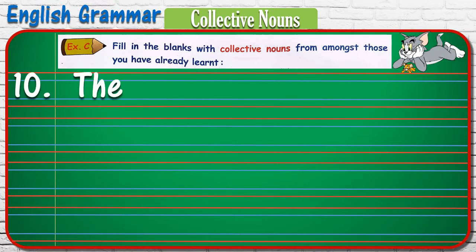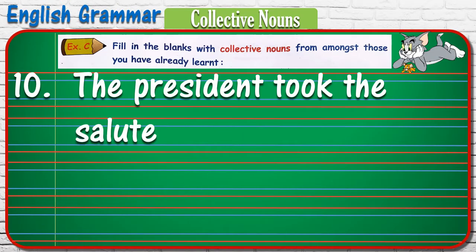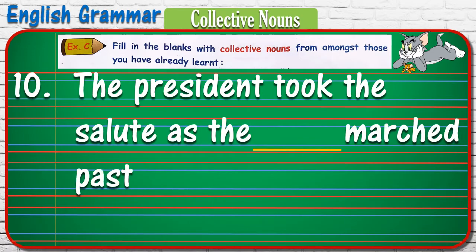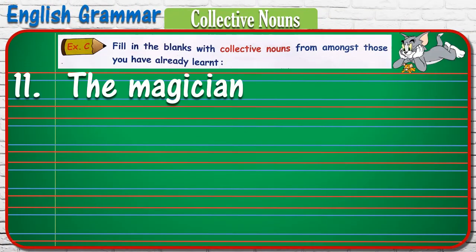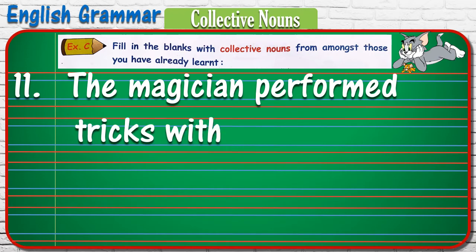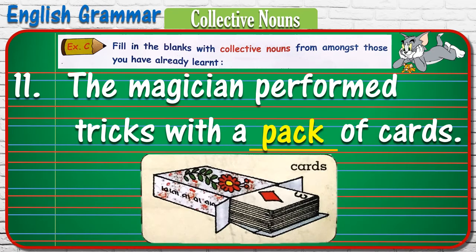Number 10. The president took the salute as the blank marched past. So the collection of soldiers is called army. So the answer, the president took the salute as the army marched past. 11. The magician performed tricks with a blank of cards. So the collection of cards is called pack. So the answer, the magician performed tricks with a pack of cards.